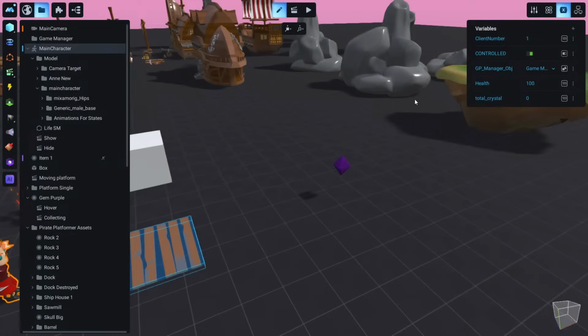Total crystals. Okay. Right now it is 0 because our character doesn't have any crystals collected yet. But we have this variable, so we know where to store this information.